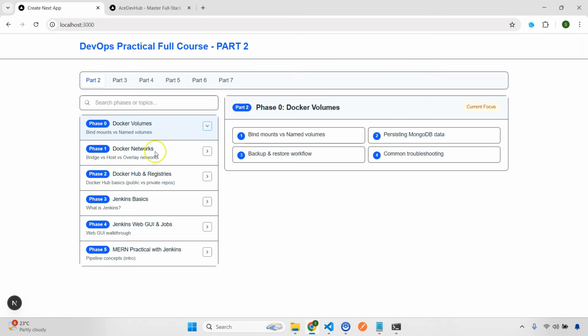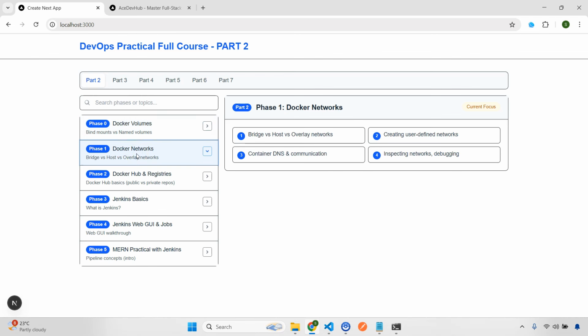Now let's go back and see what we are going to cover in part 2. I kept each and everything very simple. In part 1 we already covered GitHub, Git, environment management, Docker basics, CI/CD, AWS EC2 deployment, and also Kubernetes basics. In part 2 we'll move from basic to a little intermediate level. So we'll cover Docker volumes, how you're going to persist data, backup and restore, and Docker networks.